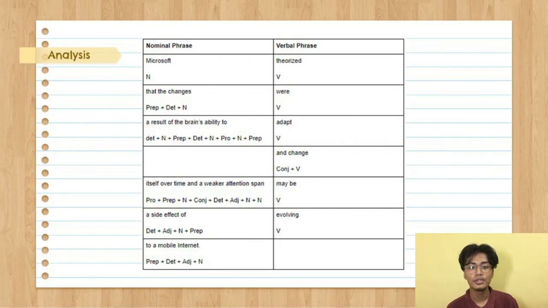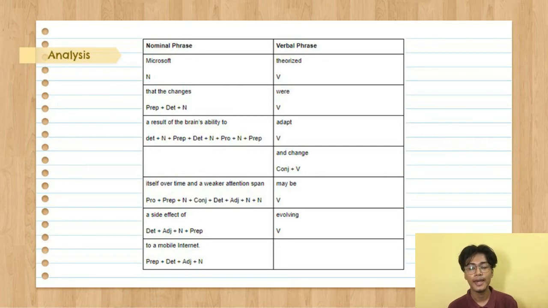A is a determiner. The result is a noun. Of is a preposition. The is the determiner. Brain is a noun. 's is a pronoun. Ability is a noun. To is a preposition. The next word is adapt. Adapt is a verb, which makes it a verbal phrase.